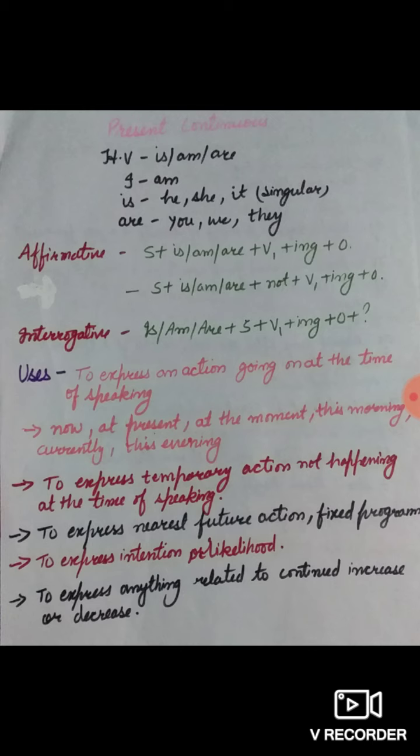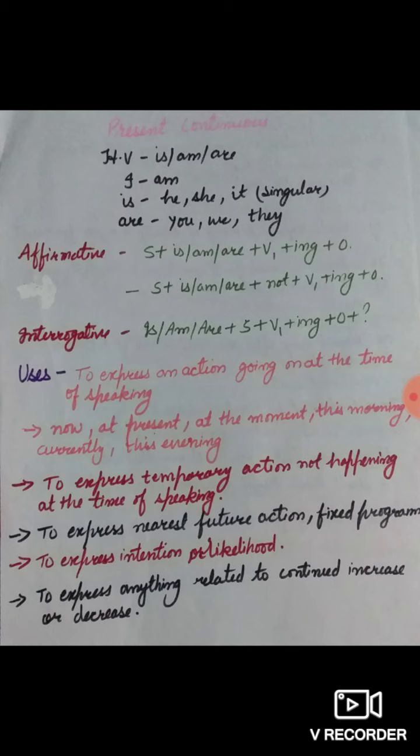Second use of present continuous tense is to express temporary action. Temporary action not happening at the time of speaking. Present continuous tense is not only used for describing or to express an action going on at the time of speaking, but it is also used to express an action going on these days.